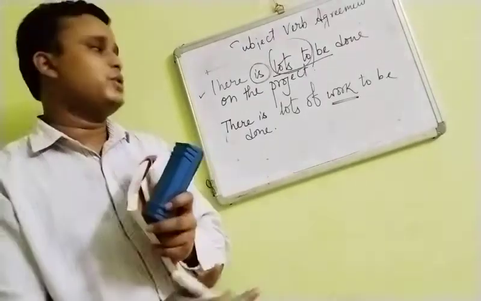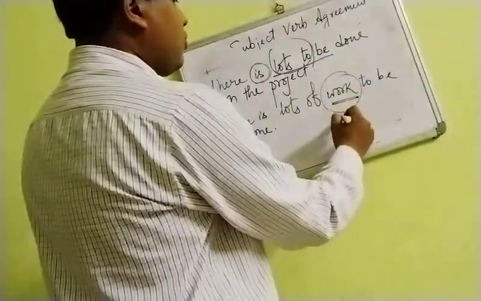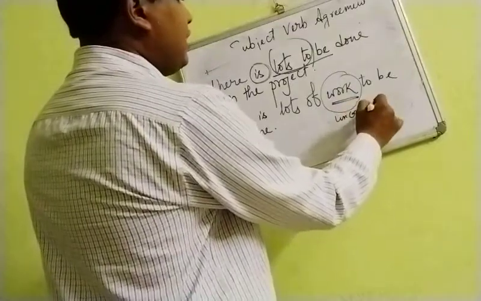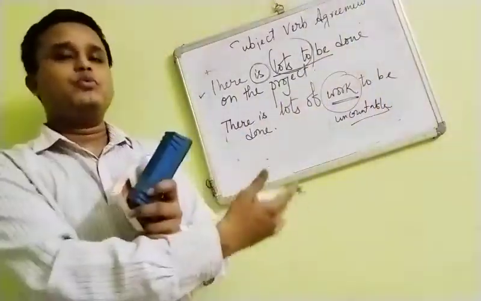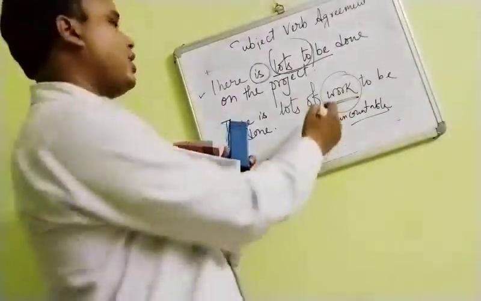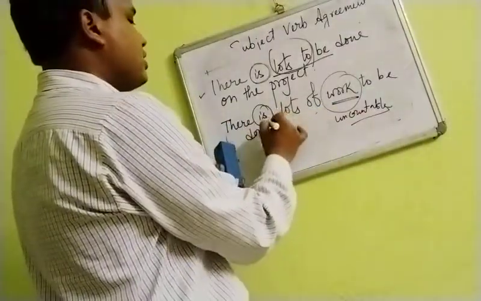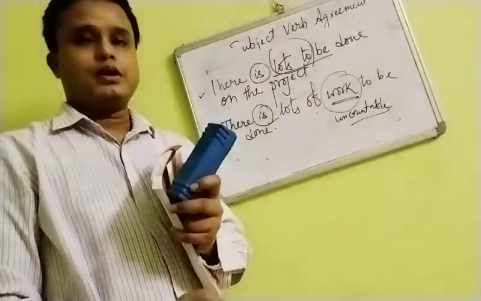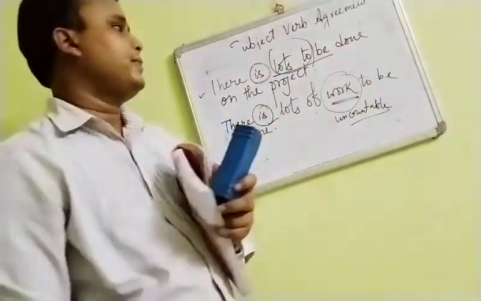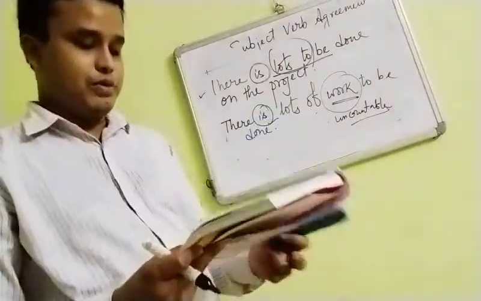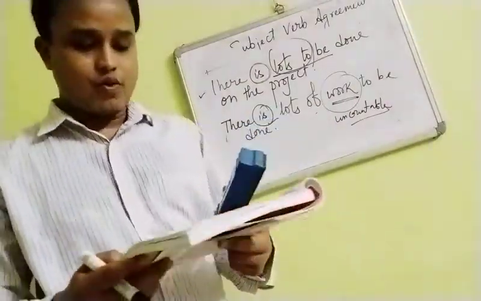So this will be regarded as an uncountable one, and it will follow the rule which I said previously: if uncountable, then we will be using is, and if countable, then we shall be using are. So you will have to remember this, which is not given in your book.